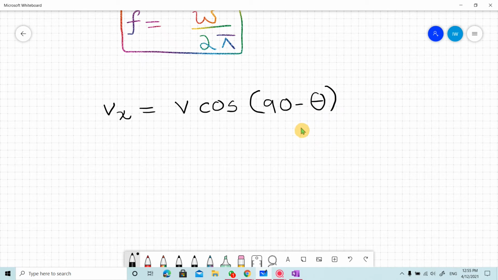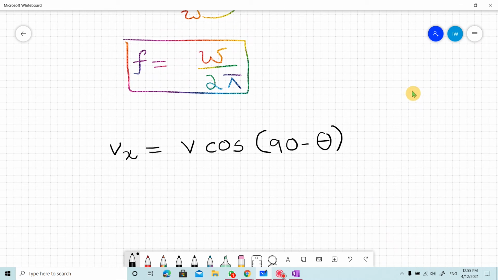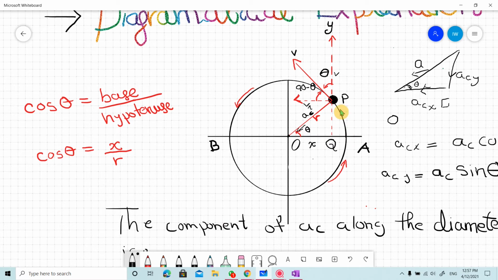We take 90 minus theta because, as we saw in the diagram, this is theta, this is also theta. We need this angle, and this angle is 90 minus theta. This whole angle is 90 degrees. When you subtract this theta from it, we get this angle. So this is 90 minus theta.